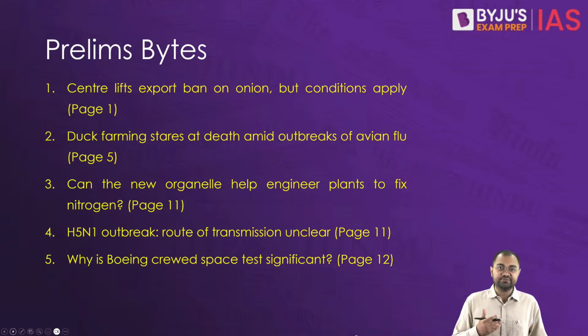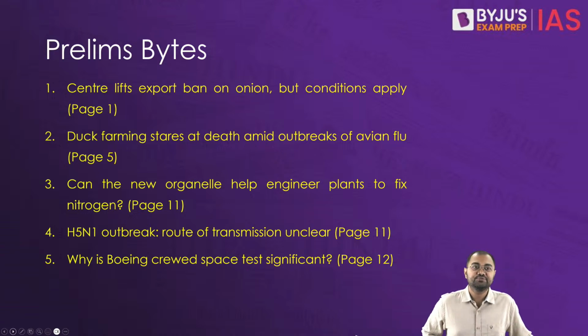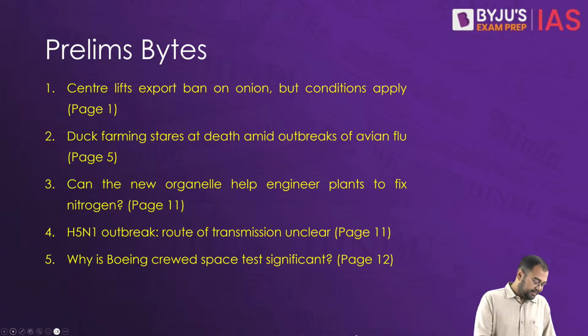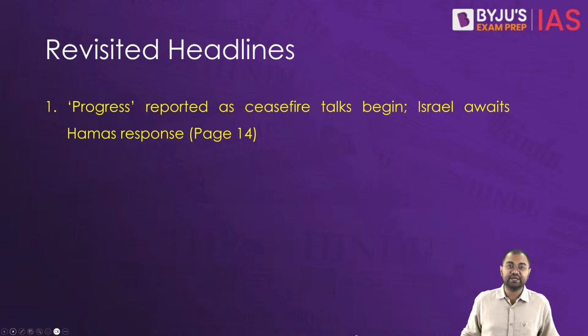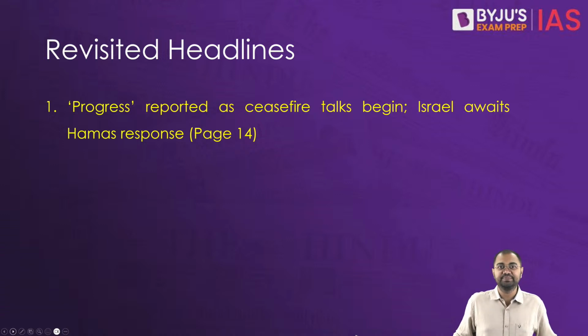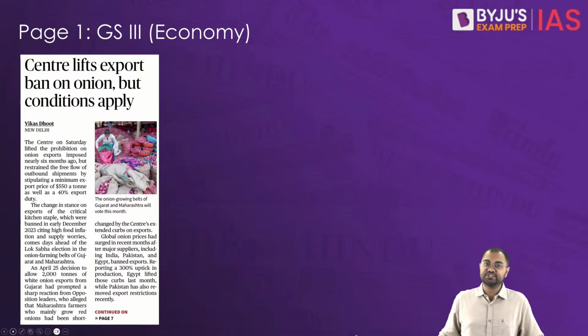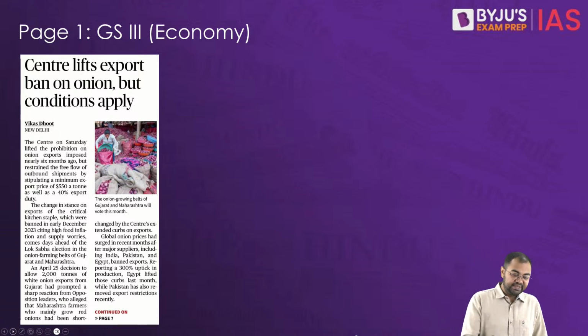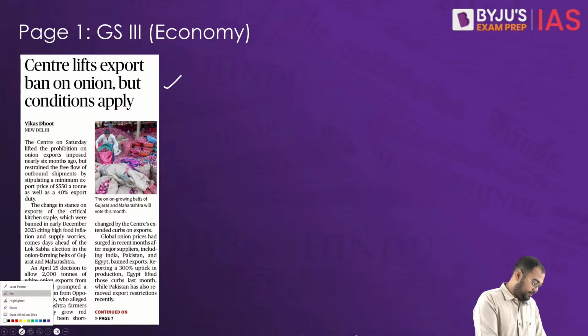So there are 5 articles that we are going to discuss from prelims perspective, and then there is one article that we have as a revisited headline today. So these are the articles that we are going to discuss. So let's begin with our first article, and this is on page number 1 related to economy. Center lifts export ban on onion, but conditions apply.